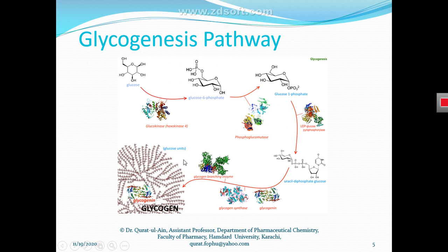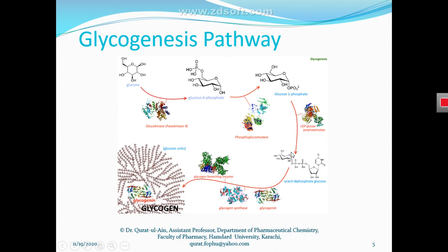Actually this pathway consists of 6 enzymes. These 6 enzymes catalyze the reactions that start from glucose and end at glycogen synthesis. So all these 6 enzymes take part in this glycogenesis pathway, and it has various intermediates.